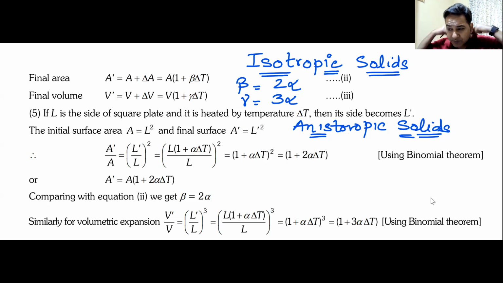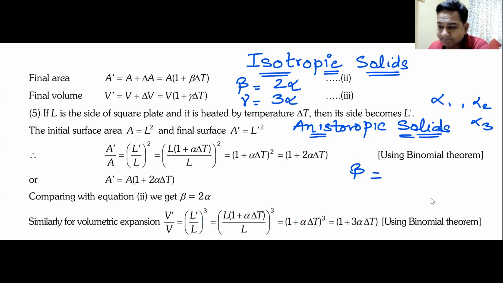Now, this is one thing that you might not find in books, so it's important. If a question comes that they have different coefficients of expansion in different dimensions, alpha 1 in one dimension, alpha 2 in the second dimension, and alpha 3 in the third dimension, in that case, what will be their coefficient of areal expansion? Tell me.